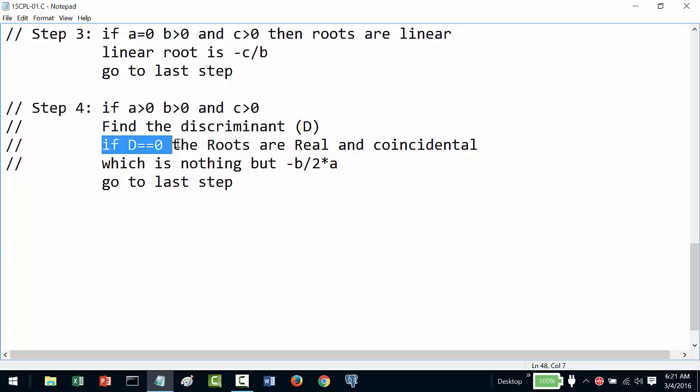If my discriminant is greater than 0, then my roots are real and distinct.